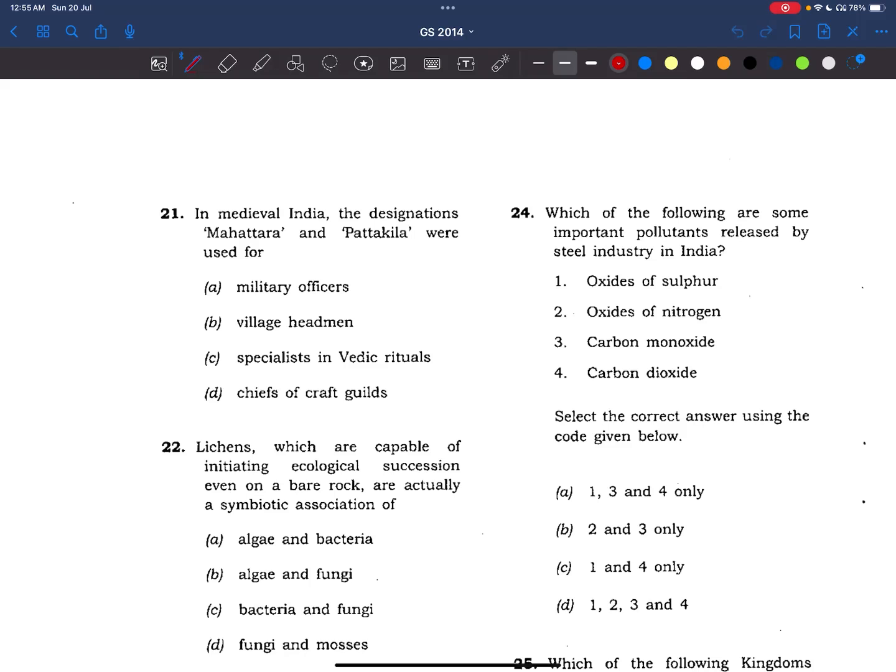Let's start with the 21st question. In medieval India, the designations Mahattara and Pattalika were used for? This is a very factual question, friends. These are used for village headmen. Right? Coming to military officers, it is given in medieval India.